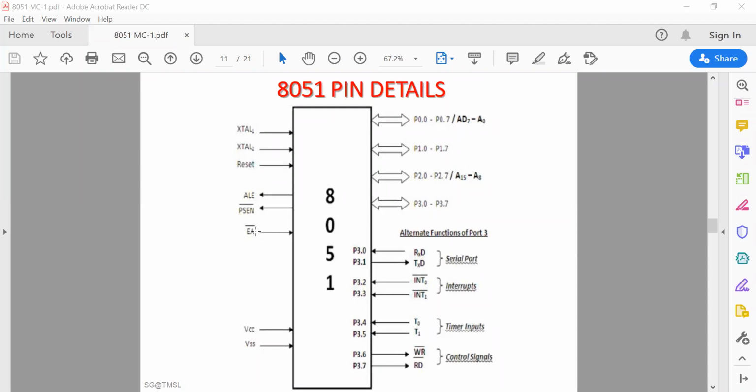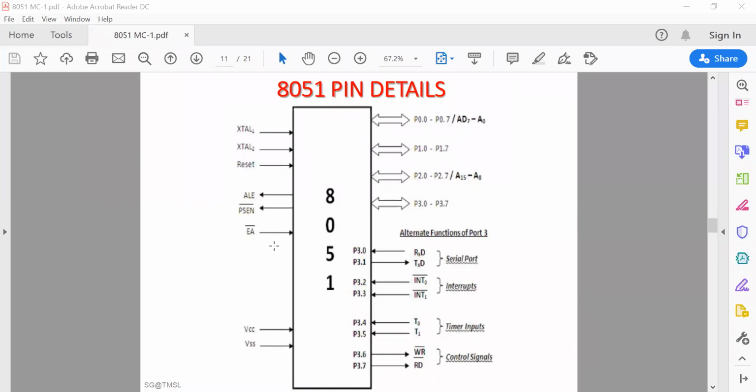Now if EA bar equals 0, that means external ROM begins from 0000 to FFFF. Clear? And if EA bar is 1, that means the external ROM begins from 1000, because below 1000 is for the on-chip 4 kilobyte memory, that is from 0000 to 0FFF.